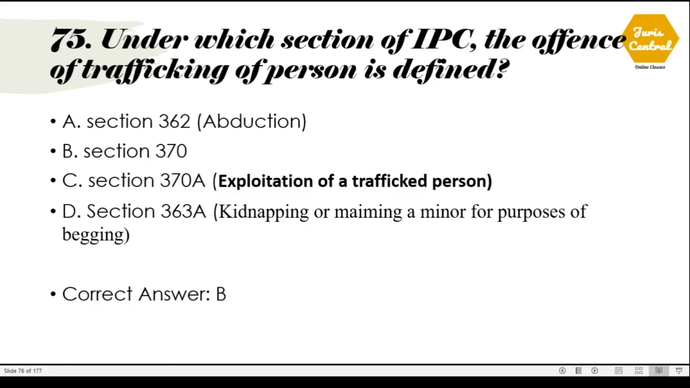75. Under which section of the IPC the offense of trafficking of person is defined? So it is defined under section 370. Let's see about the other sections. Section 362 deals with abduction. Section 370A deals with exploitation of a trafficked person. Section 363A deals with kidnapping or maiming a minor for purposes of begging.